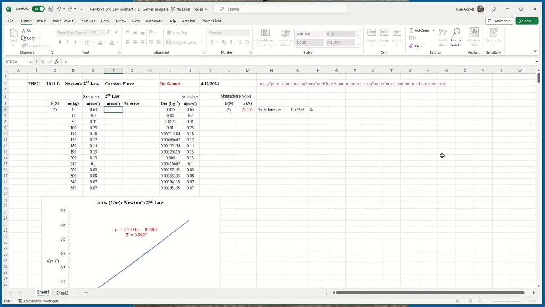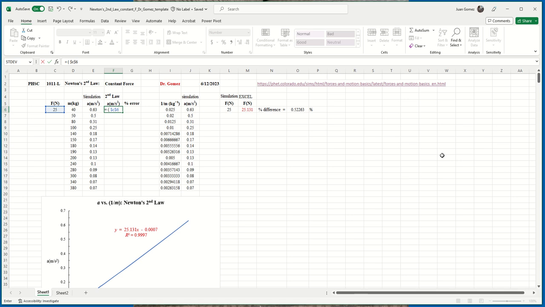You type in equals, a space, a left parenthesis, and then remember it's F over M. Well, F never changes, so you want to type in a space, then $C, because it's in the C column, $C$6, and you'll see that that cell will get highlighted. Because that force, you don't ever want to change that cell reference. So that's F now divided by M.